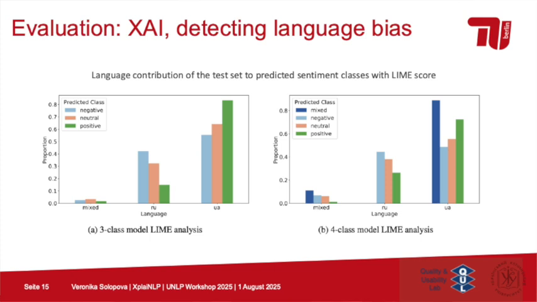Because we had two settings, the three-class model without a mixed class and the four-class model with a mixed class, we can see that in the three-class setting, for the Russian language, the high LIME score terms would usually contribute to negative prediction of the model, and almost never to the mixed one, for example, while Ukrainian ones would often contribute to the mixed prediction or the positive one.